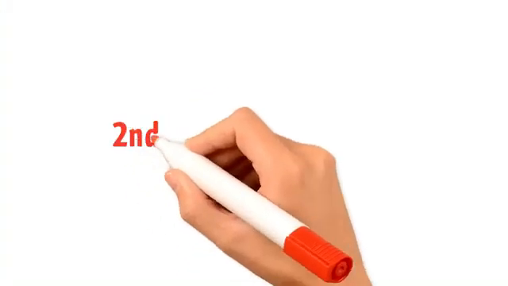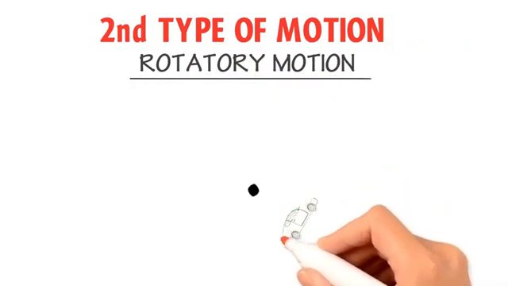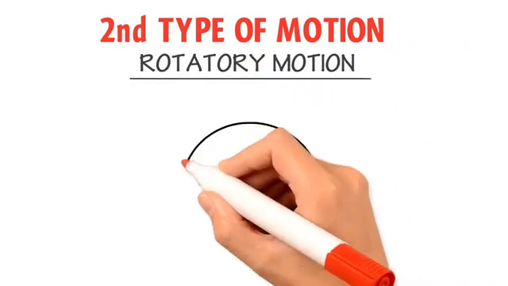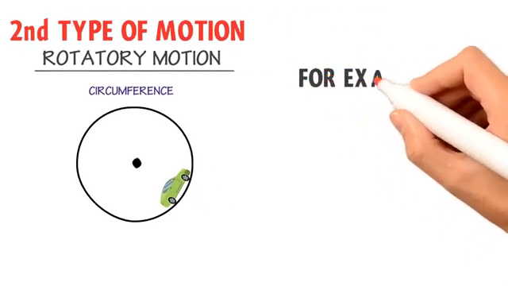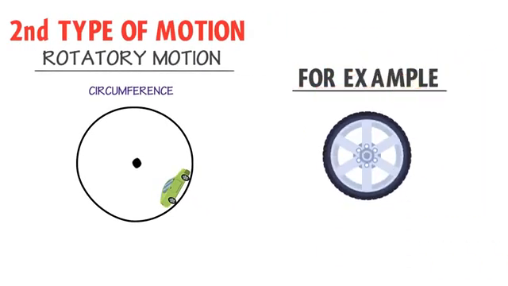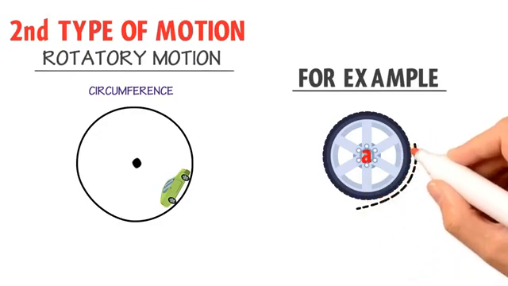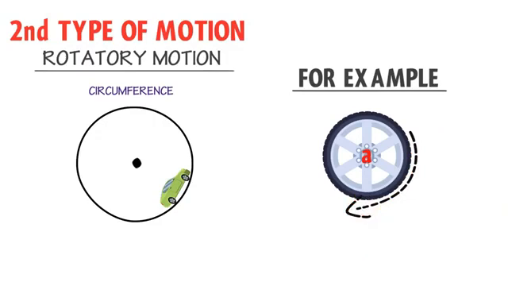Now let me teach you the second type of motion, which is rotatory motion. When each and every point or particle of the body moves around a fixed point or fixed axis, it is called rotatory motion. Simply remember that when a body moves on the boundary or circumference of a circle, it performs rotatory motion. For example, the motion of a wheel is rotatory motion. Here the fixed point is A.